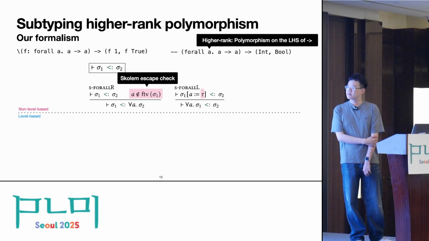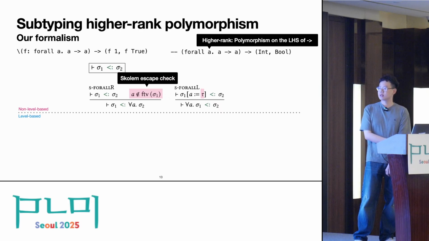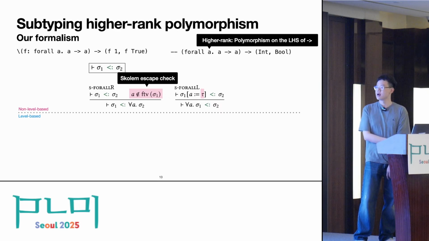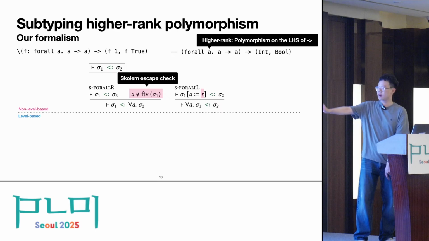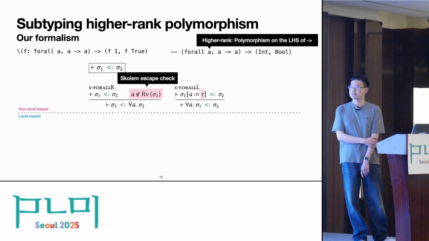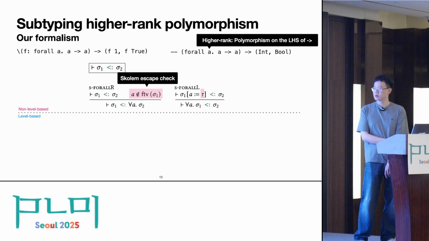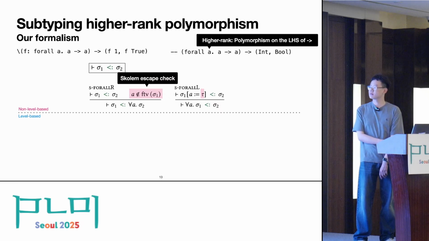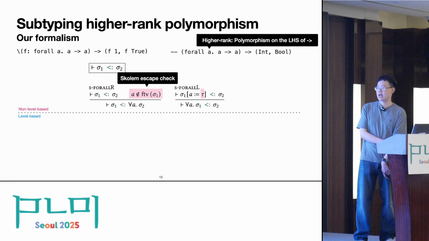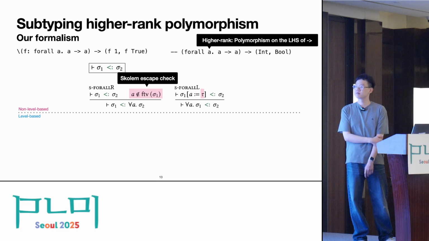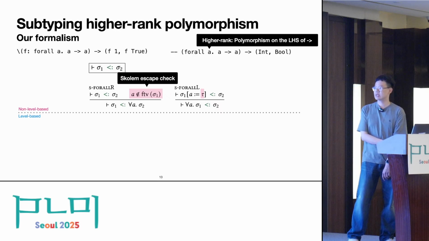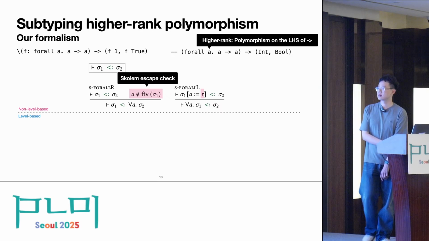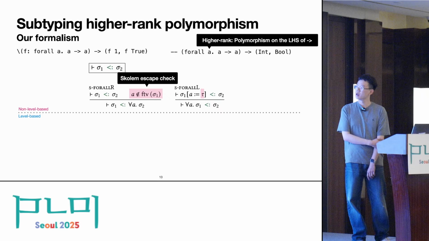The rule on the left says that if we compare a type sigma 1 to be less than another type with a universal quantifier, we have to recursively compare sigma 1 and sigma 2. Importantly, we need to check that this type variable A is fresh and does not appear in the free variables of sigma 1. This check is called the Skolem escape check, which is also crucial to the soundness of higher rank polymorphism.